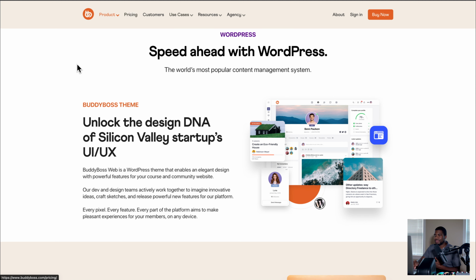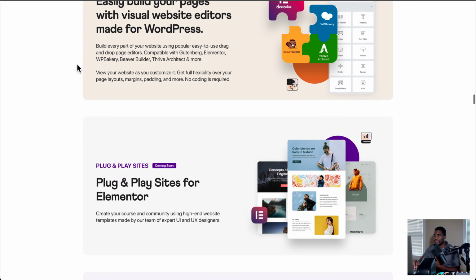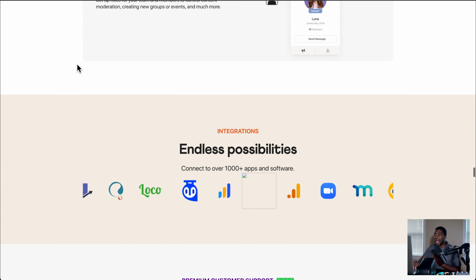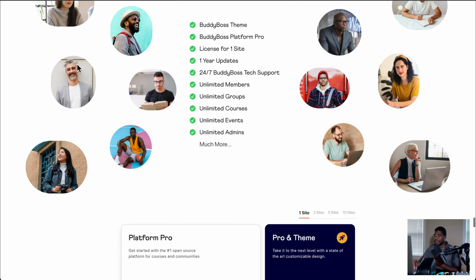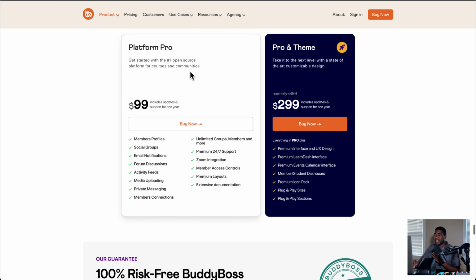But BuddyBoss comes at a hefty price of $300 a year. I would say for most people that you're going to be spending. And if you want to use your own theme and you're willing to set your own theme up and do all the styling, then maybe you only need the Platform Pro. But I would say that's not most people.